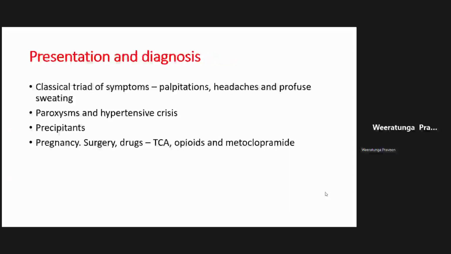Now remember that the classical presentation of pheochromocytoma is with these paroxysms, unprovoked, very sudden episodes of palpitations, headaches, and sweating. People with pheochromocytoma can also present with hypertensive emergencies, and that is also a very recognized presentation. Now, you need to remember that there are certain precipitants that can trigger off a pheochromocytoma episode or crisis. One of the famous ones is pregnancy, and also when you manipulate the adrenal glands during surgery, and there are certain medications which I have listed here, which can also trigger off a pheochromocytoma crisis.